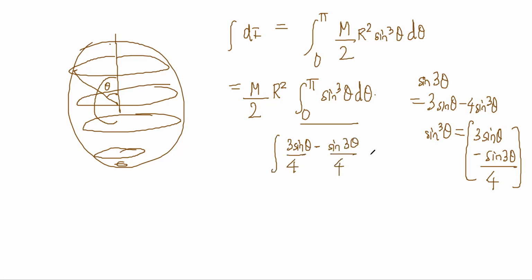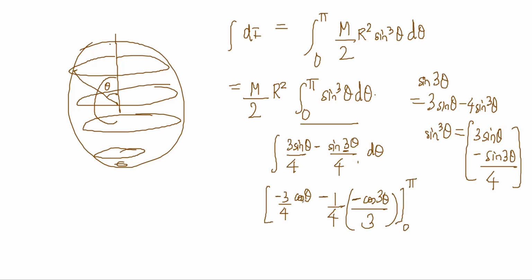Now this is an easy integration. It is minus 3 by 4 cos theta, and minus, this is also easy, but you have to be careful about this 3, so minus 1 by 4 into cos 3 theta by 3. This integration you have to do from 0 to pi. When you put pi here, it becomes minus 3 by 4 into minus 1, so 3 by 4, then plus 1 by 12 cos of 3 pi, and cos 3 pi is again minus 1.